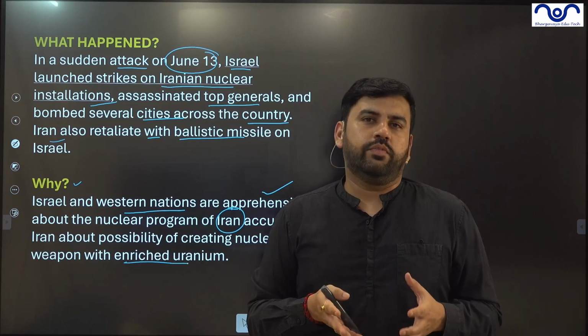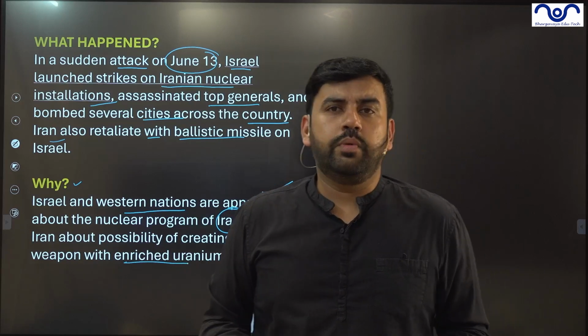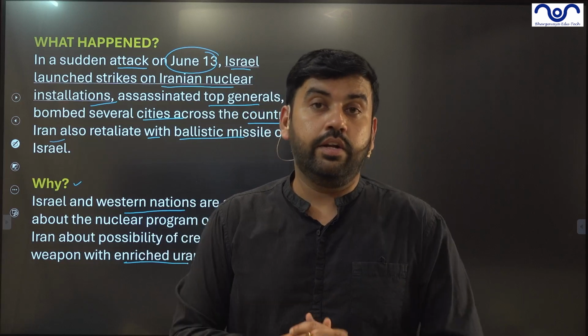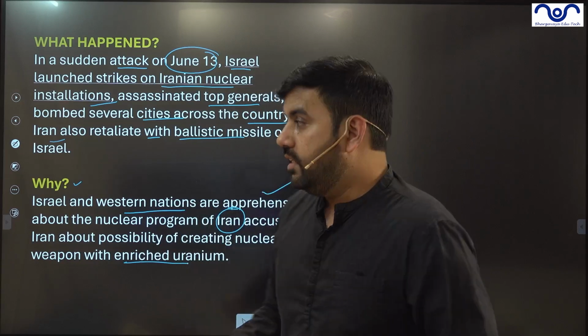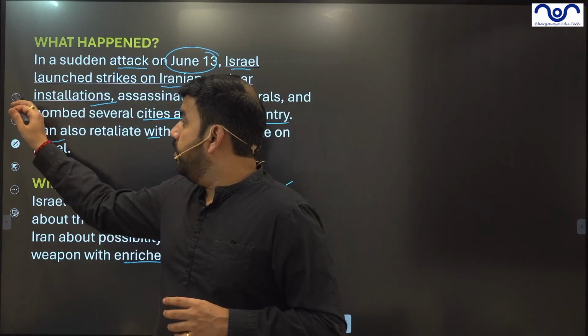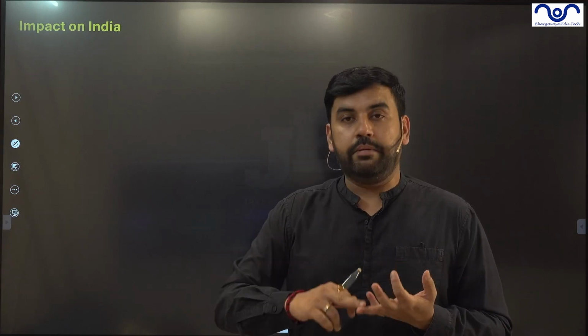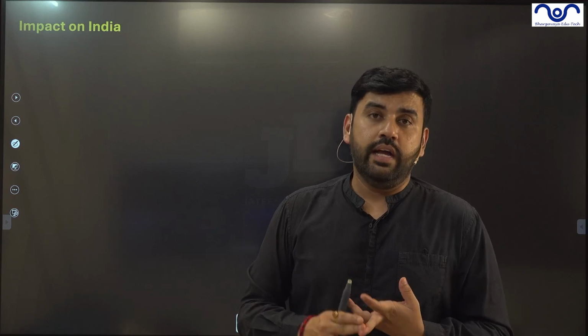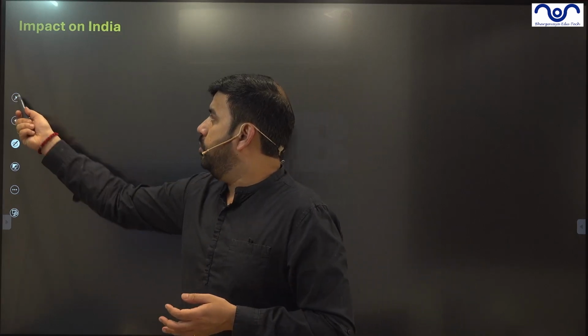Now, this is the context of the article, but it has nothing to do with the economy section. But we are learning the economy. This is international relations, but we will look into the economic impact on India. So what is the basic impact of this particular event on India? We will look into the impact on India from its bilateral relations, people-to-people interactions, diaspora, international trade, bilateral trade, remittances, everything. We will be looking across each and every dimension.